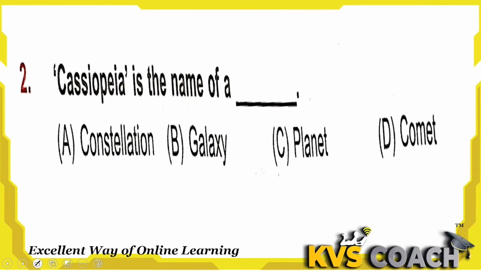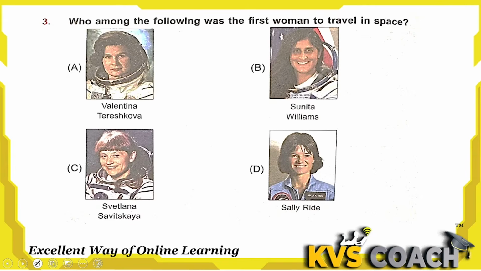Next, Cassiopeia is the name of a constellation. Okay. This is a W or M shaped constellation with 5 major stars. Okay, you know that, I hope. A is the right answer. Next, who among the following was the first woman to travel in space? The first woman who traveled in space is Valentina Tereshkova. A is the right answer here.